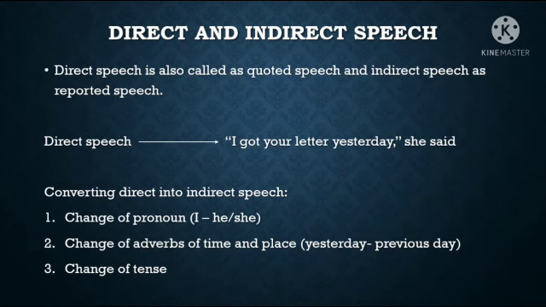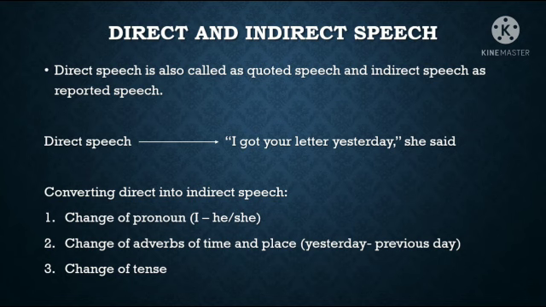In indirect speech, we give the exact meaning of a remark or a speech without necessarily using the speaker's words. So, indirect speech is also called reported speech. So, how do we convert direct speech into indirect speech?